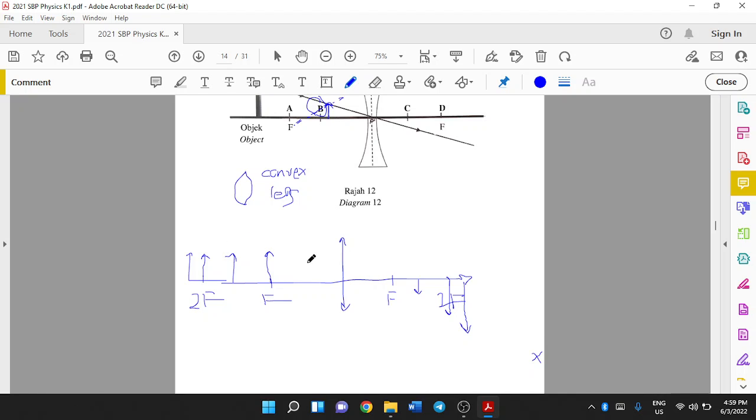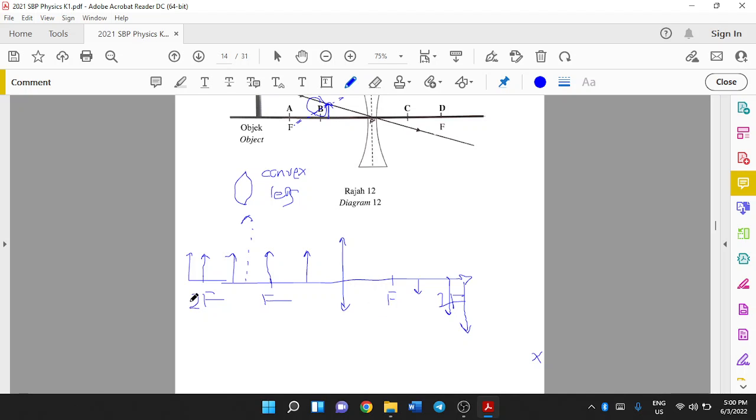And when your object is between F and your optical center, you will get a larger virtual image, which is located at the same side as the object, and it is further from your F. So you can see when your object is getting closer, your image is getting larger, and when your object is located between the optical center and your focal point, your image is virtual and larger. Okay, so this is how you memorize it.